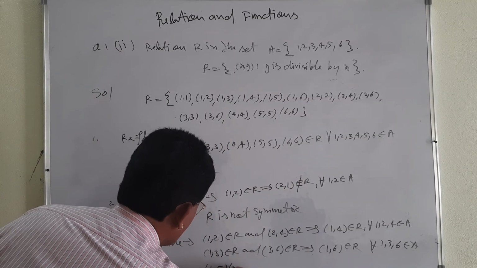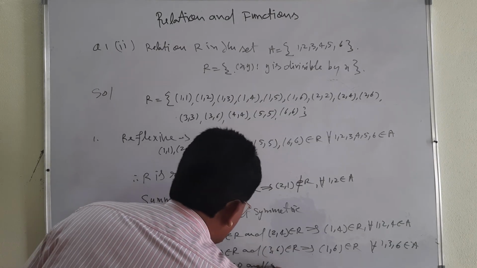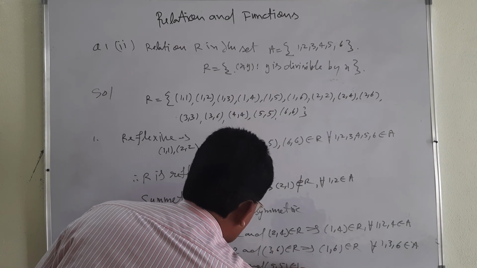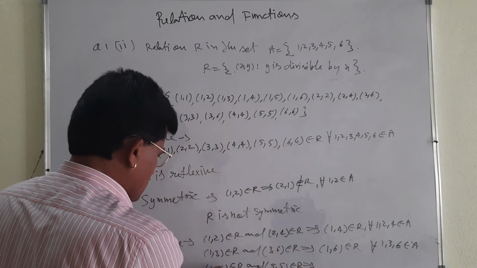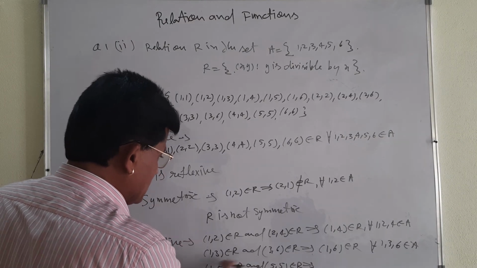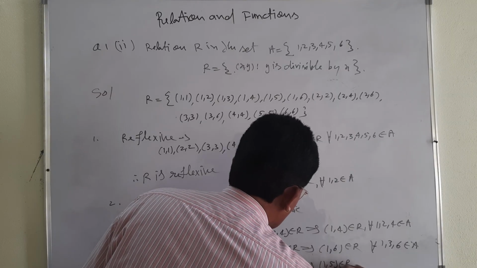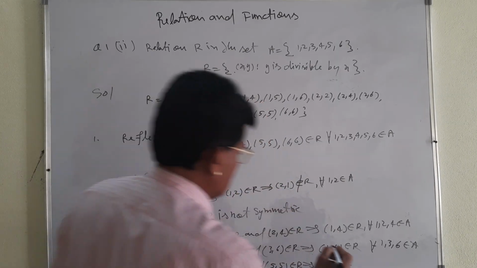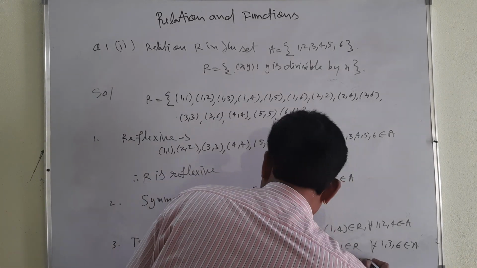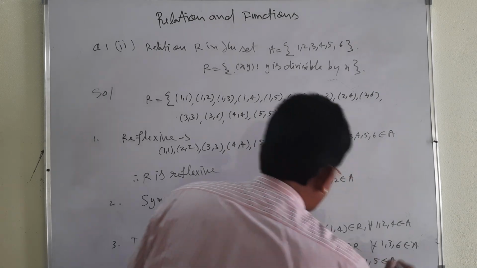(1, 5) belongs to R. You see the condition, my dear student, I am taking (5, 5). (5, 5) belongs to R. You see, next pair you take which starts from 5. Then first and last, (1, 5), belongs to R. You see, (1, 5) is there. For all, (1, 5) belongs to A.